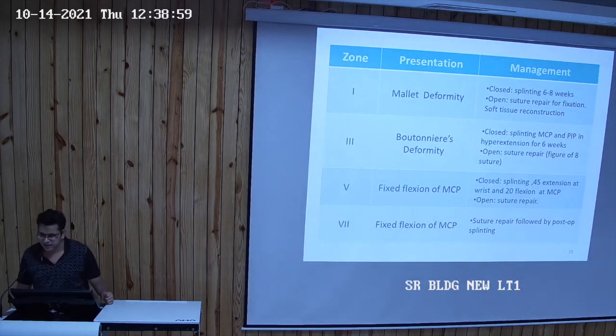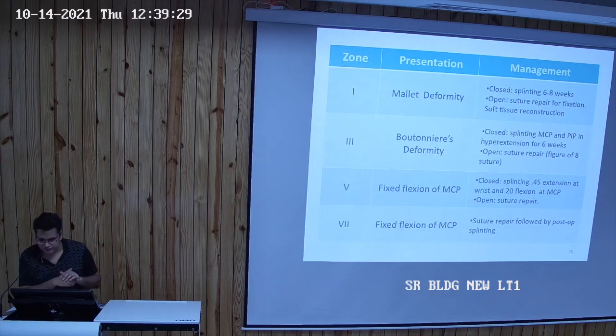So what will be the management? In mallet deformity, or zone 1 injury, which is at the distal interphalangeal joint, we can manage it either by closed splinting for 6 to 8 weeks or open suture repair for fixation and soft tissue reconstruction. In zone 3 injury, or the Boutonniere deformity, we can also do closed splinting in hyperextension for 6 weeks or open suture repair, in which we take a figure of 8 suture.